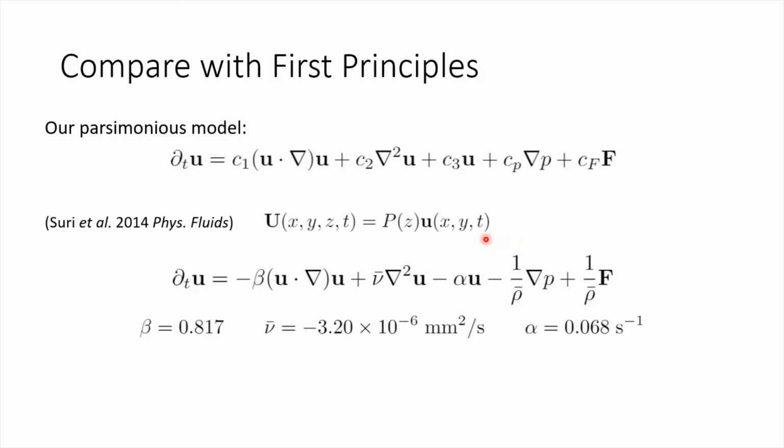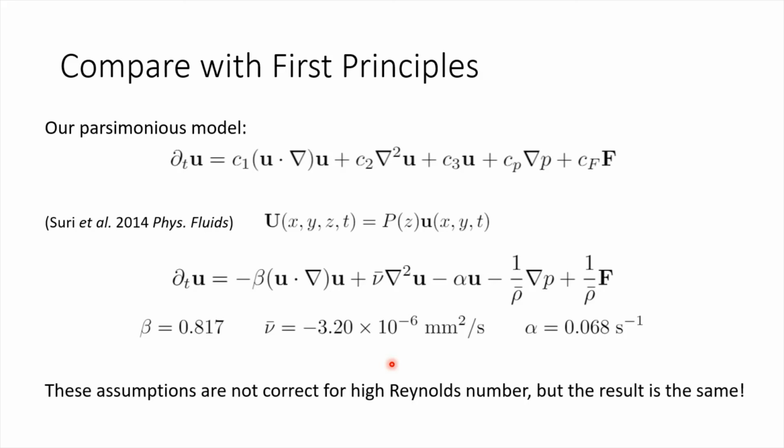They then average the Navier-Stokes equation through the depth of the fluid and generate this two-dimensional model for the flow. These are coefficients that they compute with their choice of fluid parameters. The assumption that the 3D velocity can be decomposed falls apart at even moderate Reynolds number, when the flow no longer mimics the forcing profile. However, their model is exactly the same as the one we've recovered using symbolic regression, but with slightly different coefficients even at the same fluid parameters.